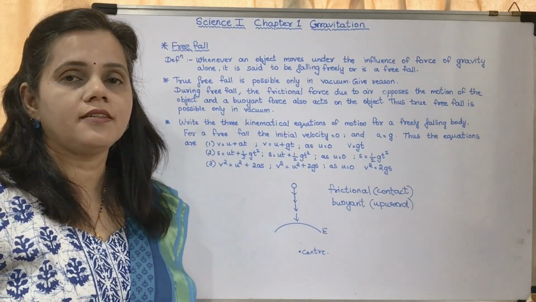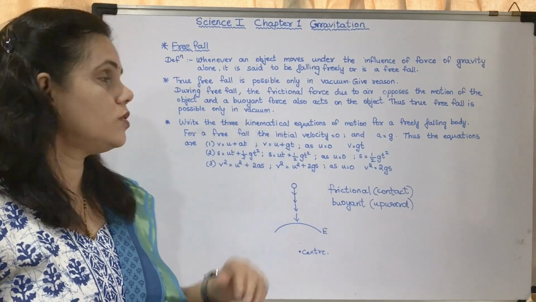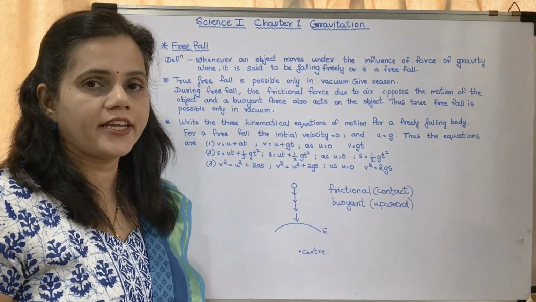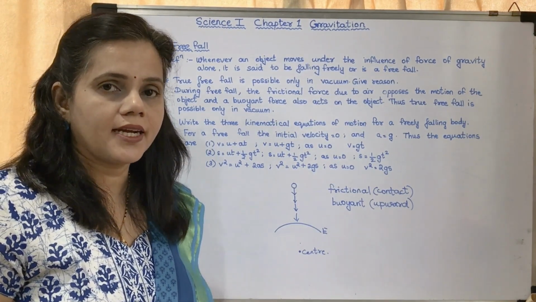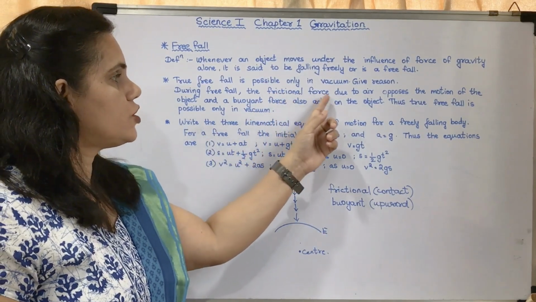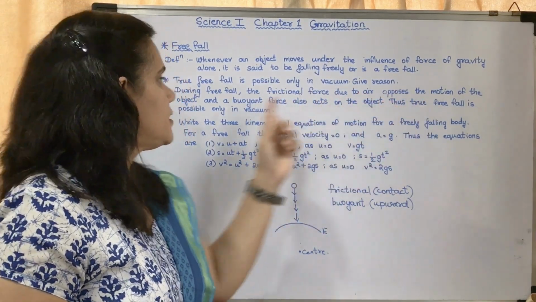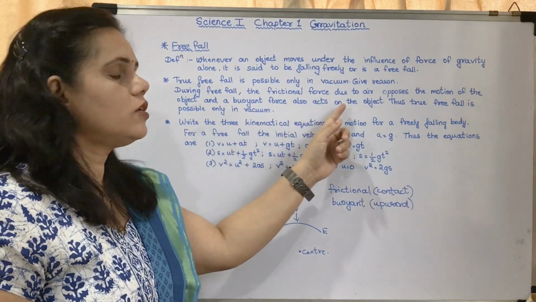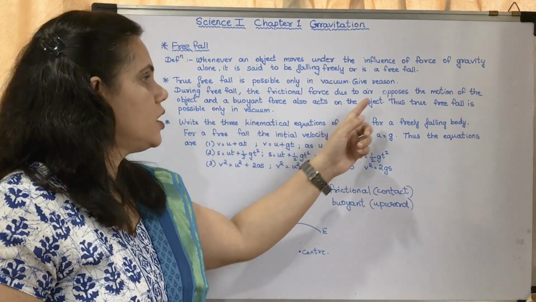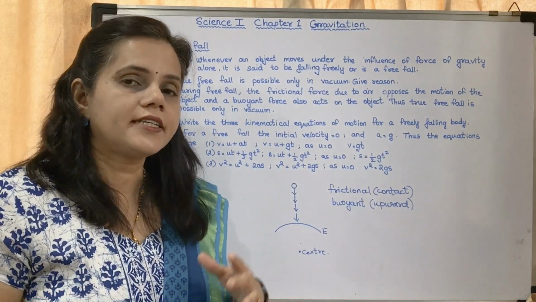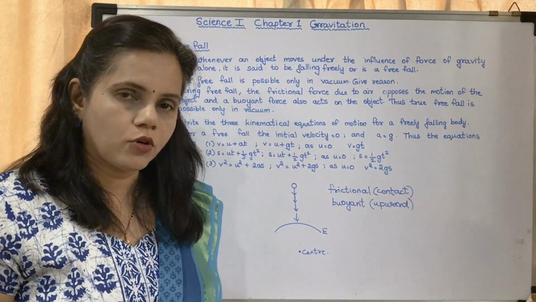This is a give reason which was asked in one of the schools. True free fall is possible only in vacuum. What do you mean by that sentence? During free fall, the frictional force due to air opposes the motion of the object and the buoyant force also acts on the object. What is frictional force? It is the force acted on the object by the atmosphere.